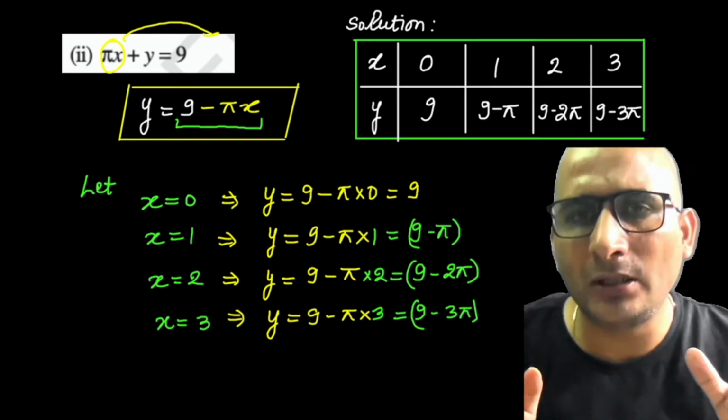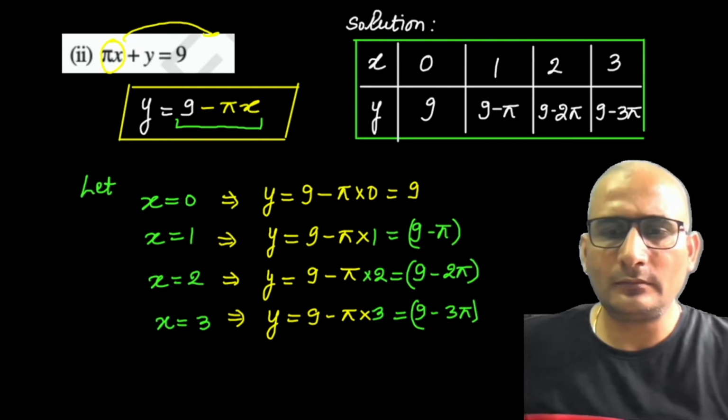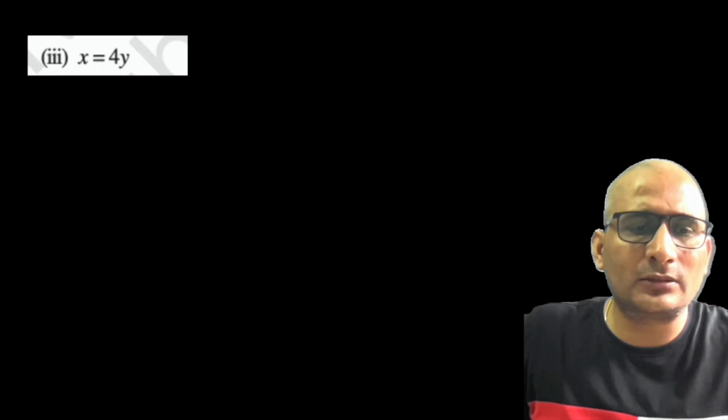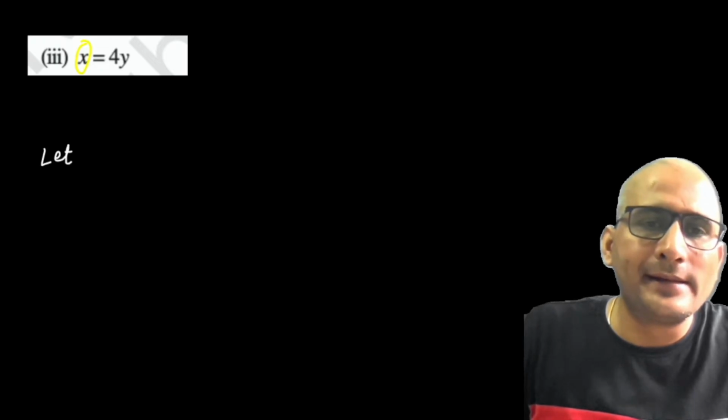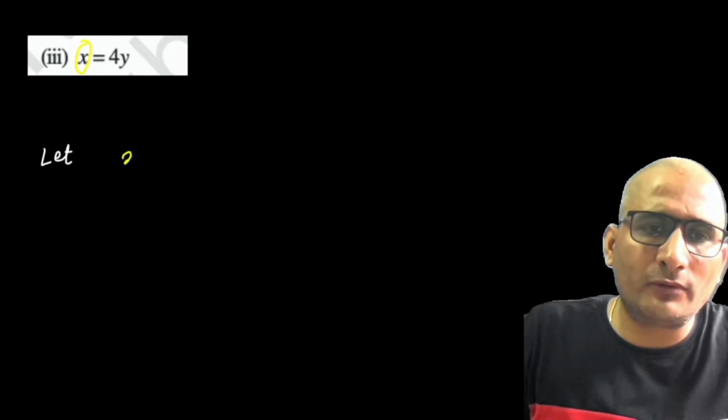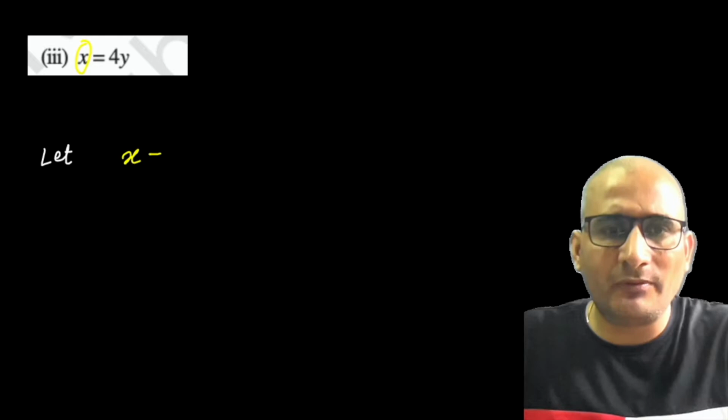Whatever is suitable to you, you can do it that way. Now let us try to understand one more part of this question. X and y are given here. In this question I do not need to simplify anything. X is written here: x is 4 times y. So if x is 4 times y, let us take y as the variable.